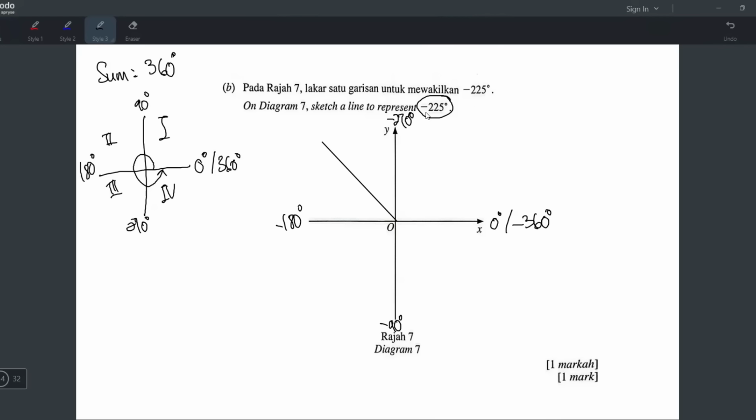I told you already, negative has to go clockwise. So you have to start from here and go clockwise like that. This is correct. Okay, negative 2 to 5 degrees. Okay, what if you do like that?